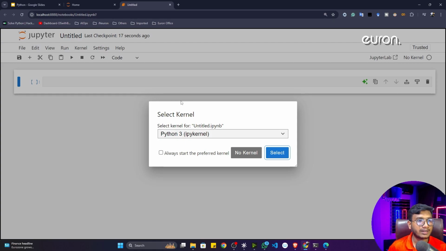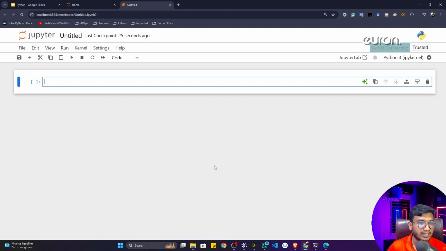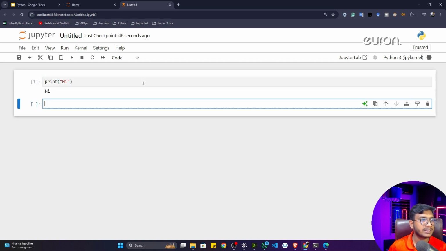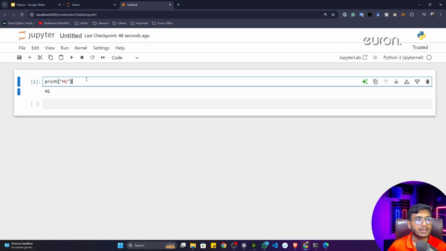Okay. So here it is telling me to select the kernel. I'll select this particular Python kernel, and you can see this kernel is set. Now if you want to test whether this environment is working fine or not, you can write one print statement. Let's say I'll write hi. Now if I press shift and enter, you will see that this message is printed. If you're getting this message, that means congratulations, you are successfully able to launch your Jupyter Notebook.